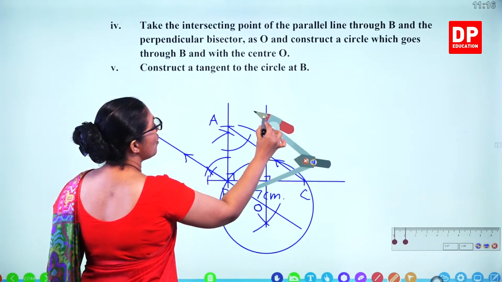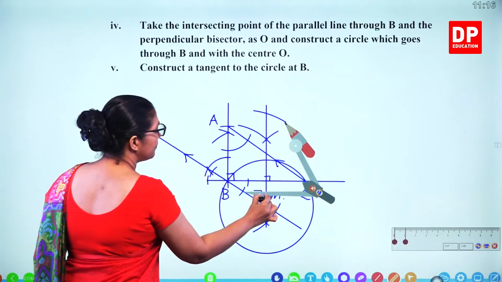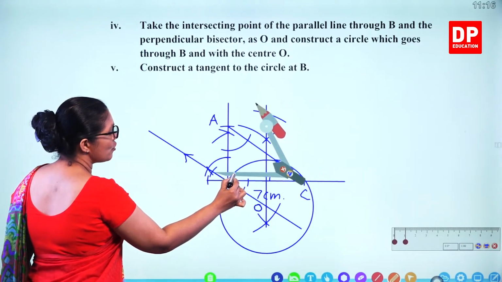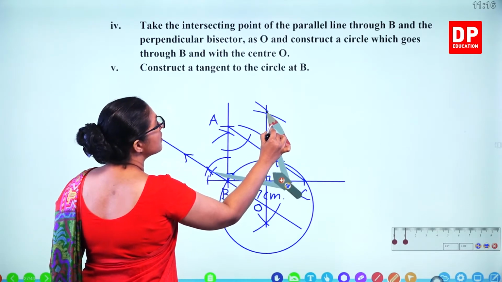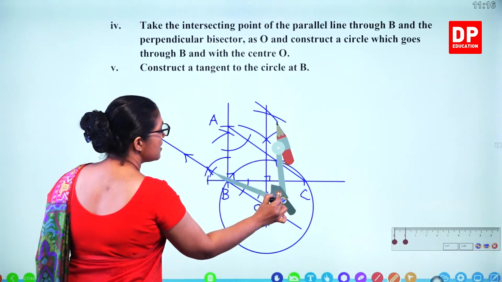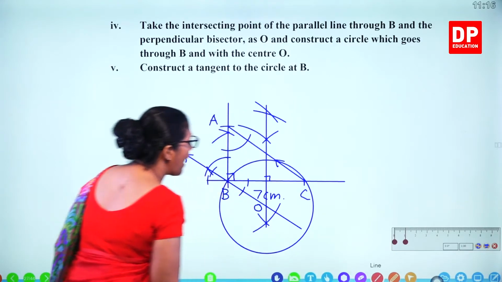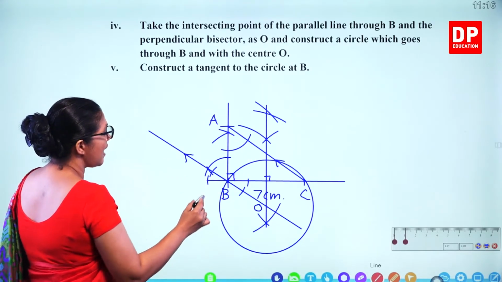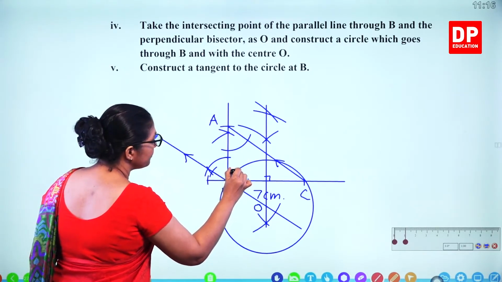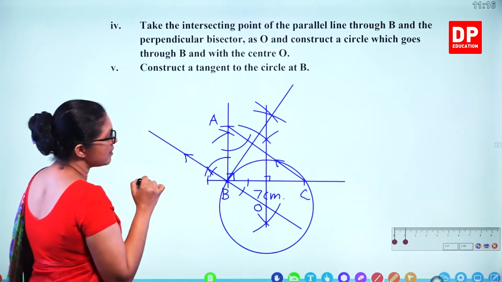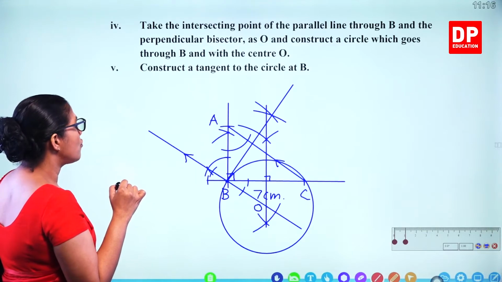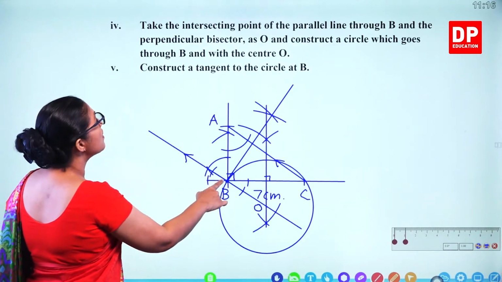So we'll take a longer length so that you can see the points clearly. So you draw an arc here and keep on top of the other point and draw the other arc. So the intersecting point and B point you connect. That's the tangent line. So that's the tangent line drawn at point B.